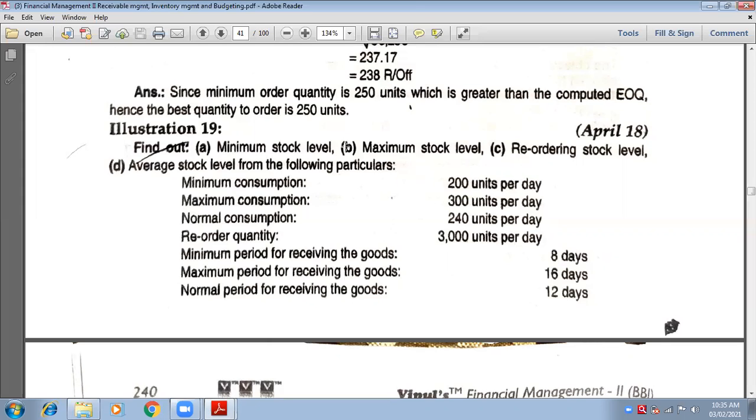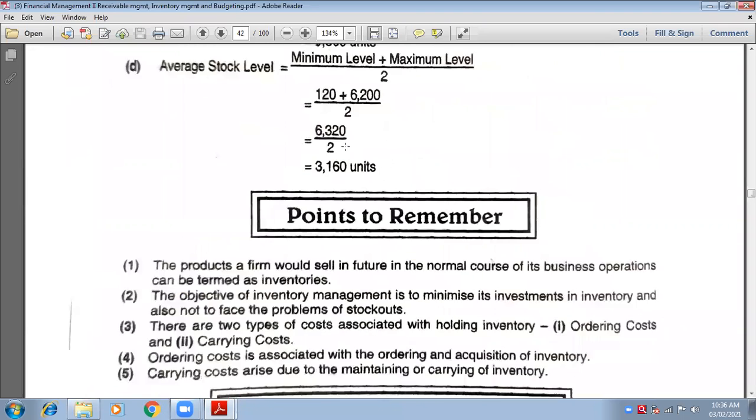What is the numerator? 8,120. Divided by 2. 8,120 divided by 2 is 4,060. Final answer is 4,060 units. Yes, ma'am. Is it clear now? Yes, ma'am.